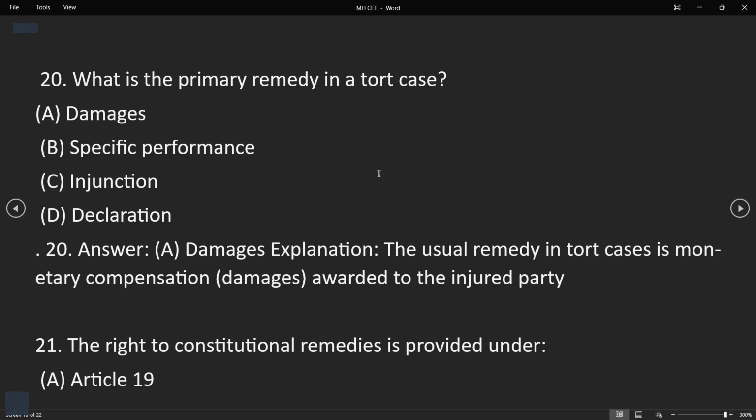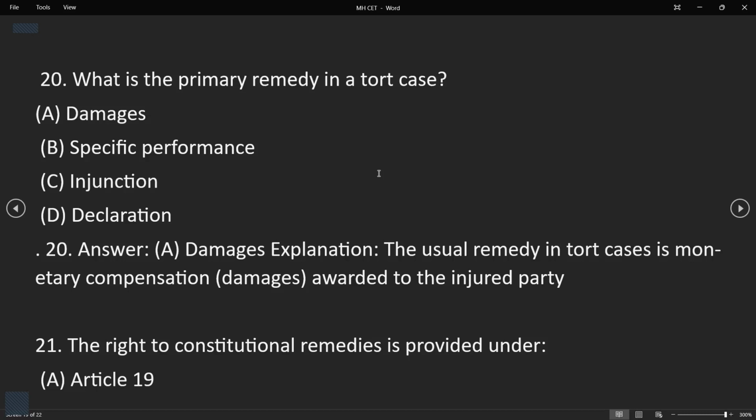20th question. What is the primary remedy for a tort case? Damages, specific performance, injunction, or declaration? Damages. This is the answer. The usual remedy in tort cases is monetary compensation or damages awarded to the injured party. So if a party is injured or any damage is caused to them by a different person, damages or compensation is given to them.